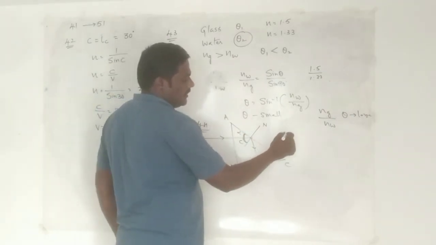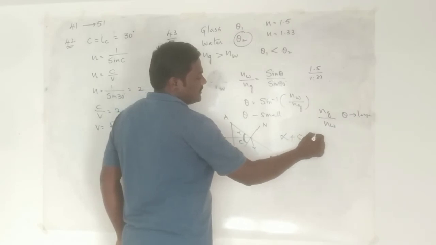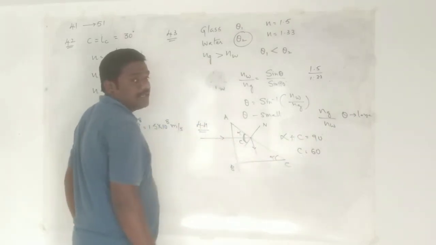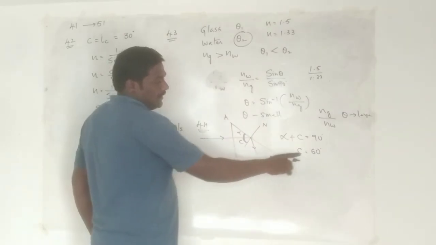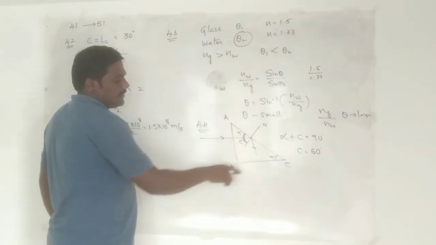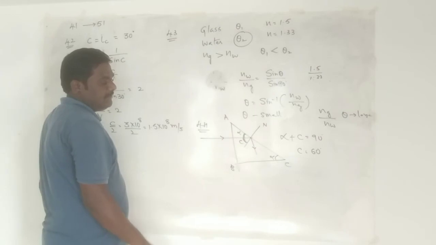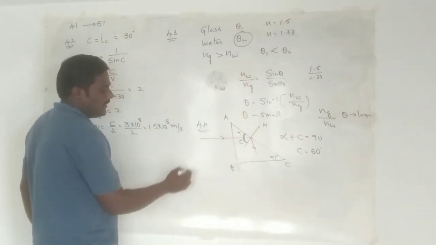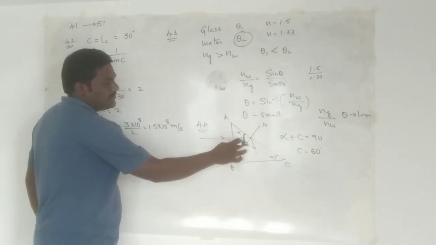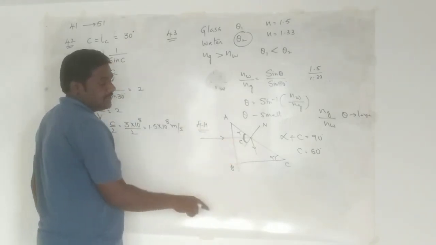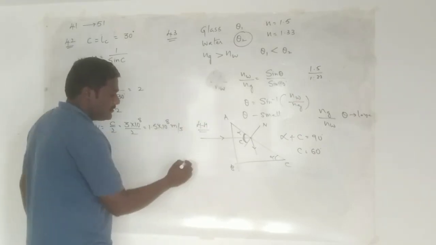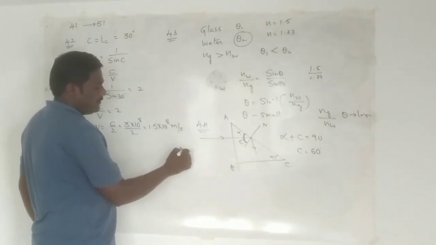Now, from this, what you can write is alpha plus C is equal to 90, then C will be equal to 60, since alpha is given as 30. Now, since the TIR is taking place between glass as well as water, you can take the formula where the incident angle is in the glass and the refraction angle is in the liquid.